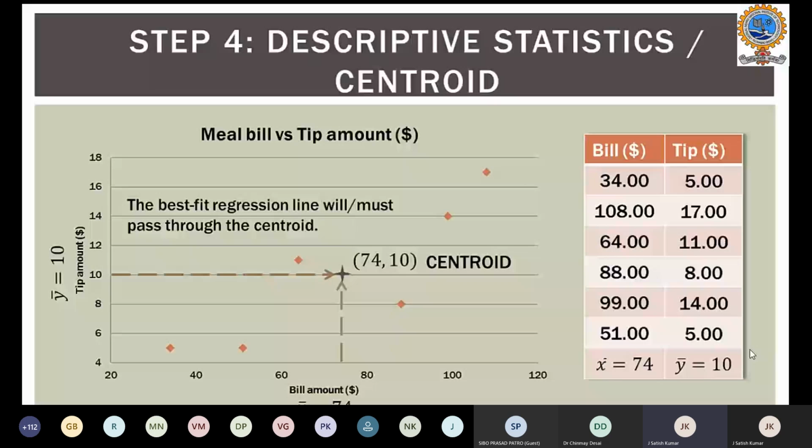The point where the mean value of the x-axis and the mean value of the y-axis meet, we call that a centroid. When we are predicting our linear model, it is expected that the model should pass through the centroid. This linear regression model should pass through the centroid. If it passes through the centroid, then we can say that it is the best fit regression line.